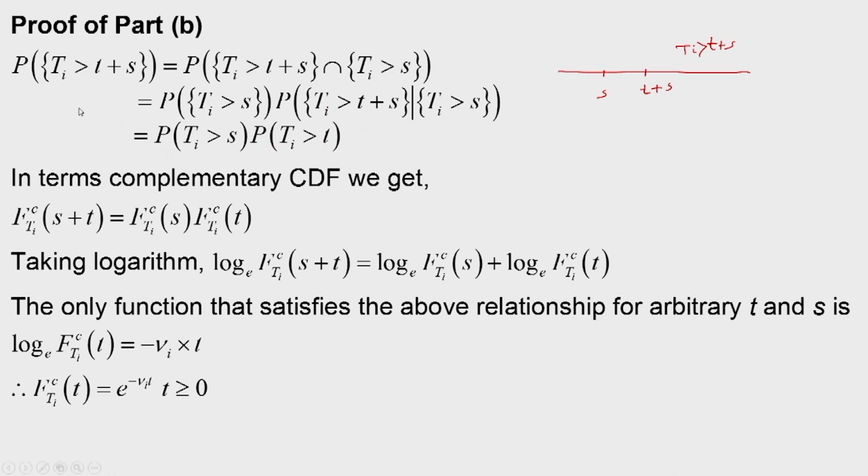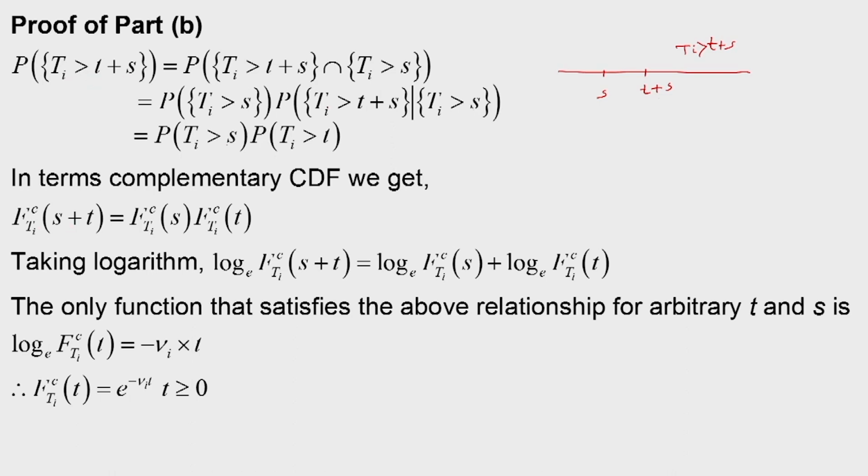Therefore, what we get is that probability of T_i greater than t plus s, in the case of this state holding time, is the same as probability of T_i greater than s multiplied by probability of T_i greater than t. So, this quantity is the complementary CDF.